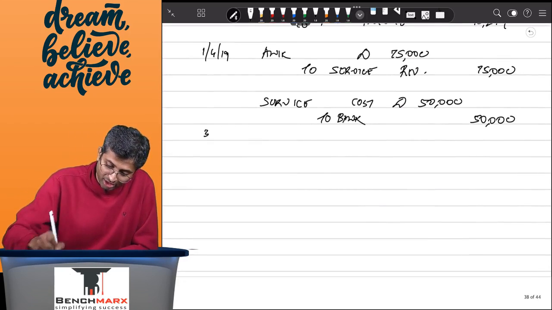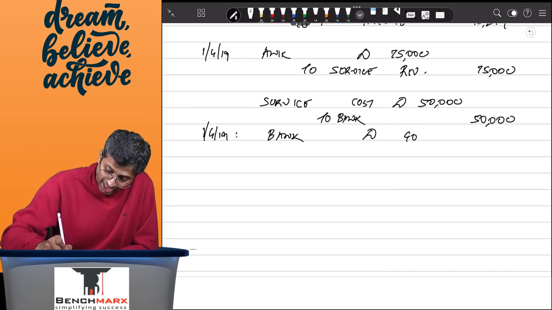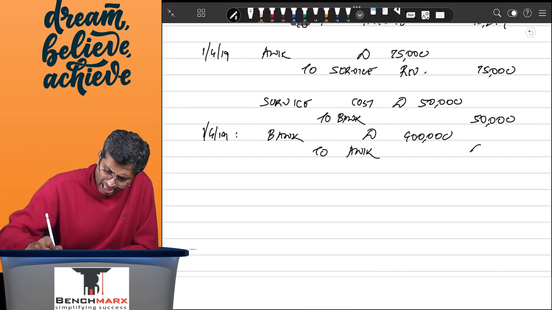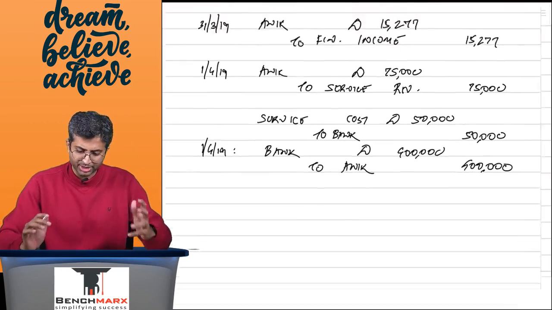So if I now look at the 1st April 2019 entry, my entry would be bank account debit 4 lakhs to ANIC. So your ANIC account closes. This is how the institute has solved, and hopefully you do understand what has been done.